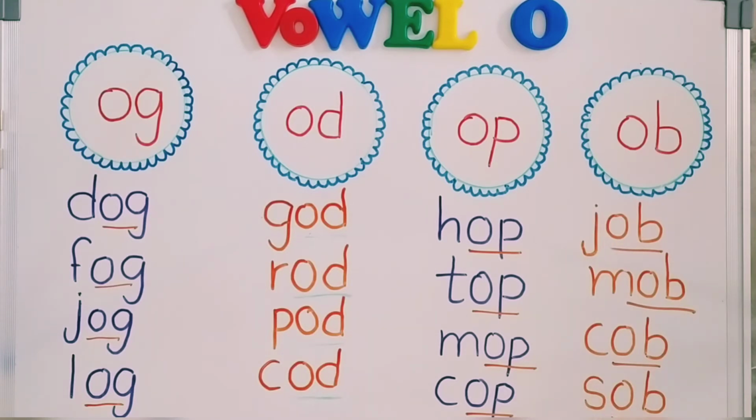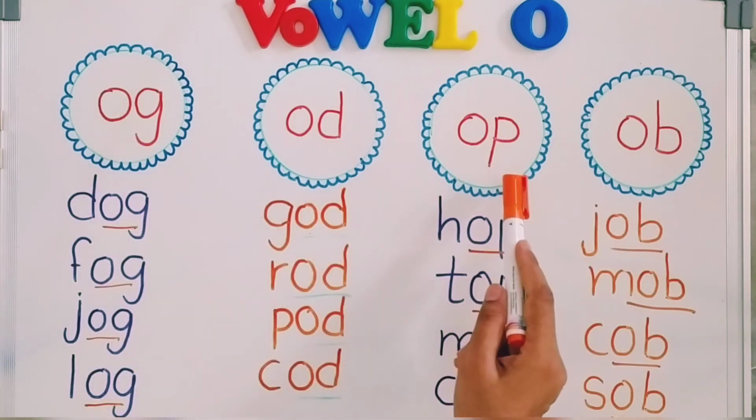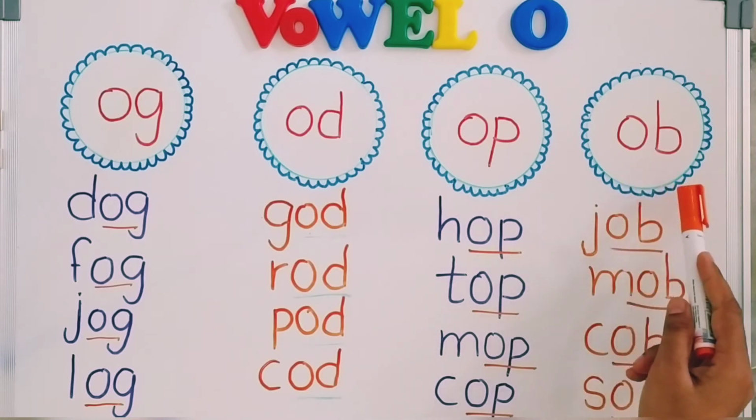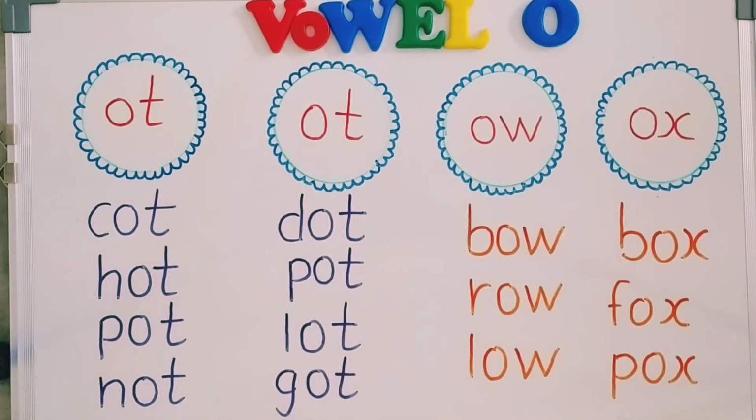Again, one more time I will revise: og, od, op, and ob. Now some more words I will cover. As I have told you, some more words are there. As we have seen, I am taking all three letter words with the short vowel sound of O.